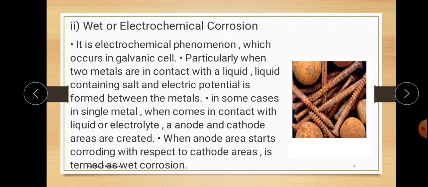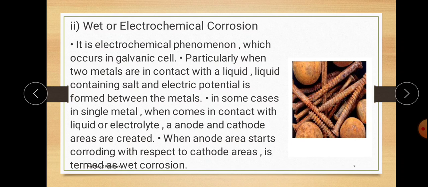Now the next one is wet or electrochemical corrosion. In the previous step we covered dry corrosion, where the chemical or oxidizing condition is responsible for the corrosion. But in wet or electrochemical corrosion, an anode and cathode are separated, and because of the galvanic series, metals are placed on the basis of their oxidizing or reduction potential.